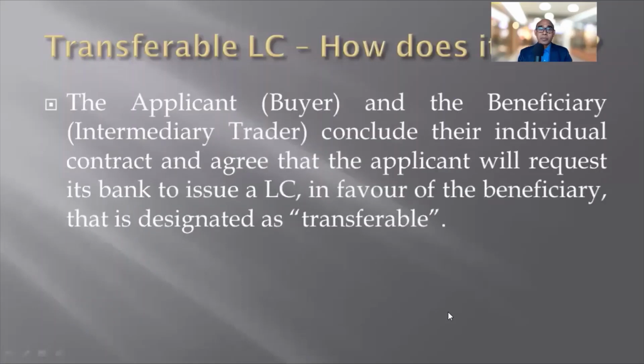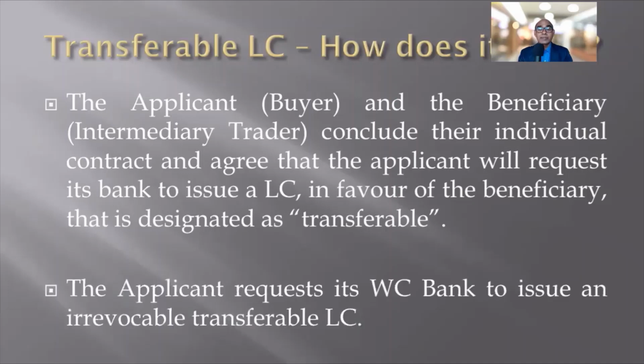The applicant, who is the buyer, and the beneficiary, who is the intermediary trader, conclude their individual contract and agree that the applicant will request its bank to issue an LC in favor of the beneficiary that is designated as transferable. This word transferable is critical. So both the applicant, that is the buyer, and the beneficiary, the first beneficiary we can say, that is the intermediary trader, they both agreed that they would work under LC, and that LC will be a transferable LC.